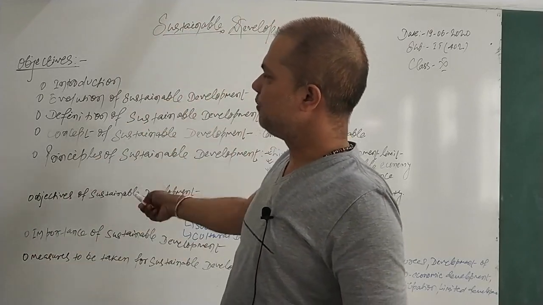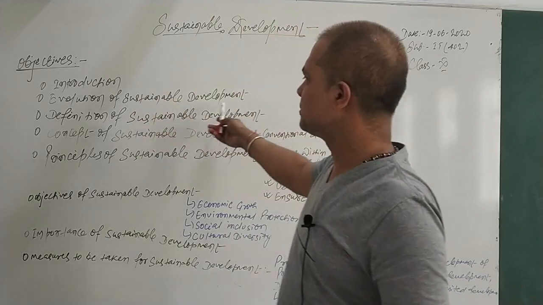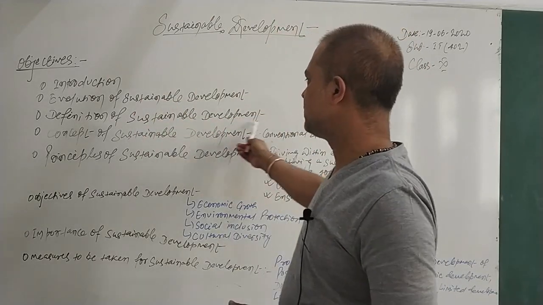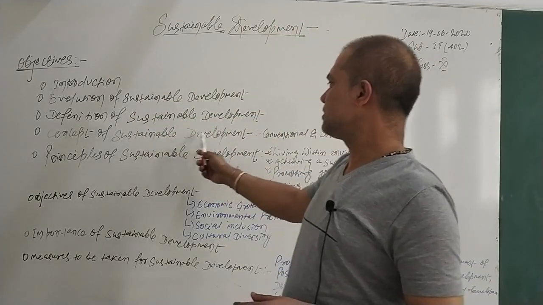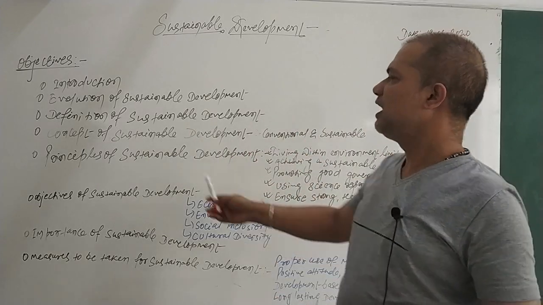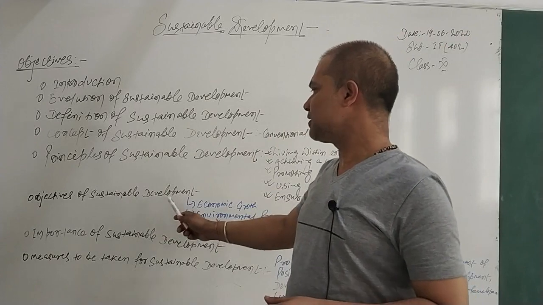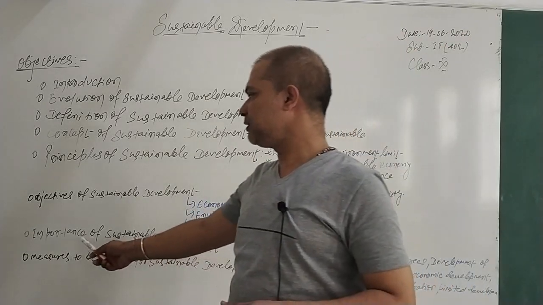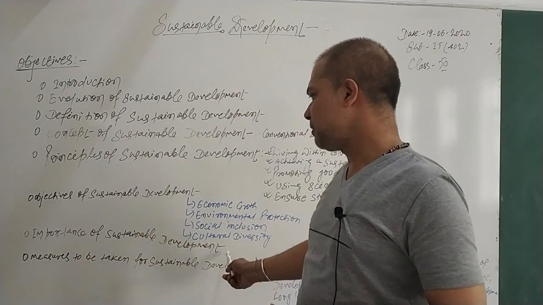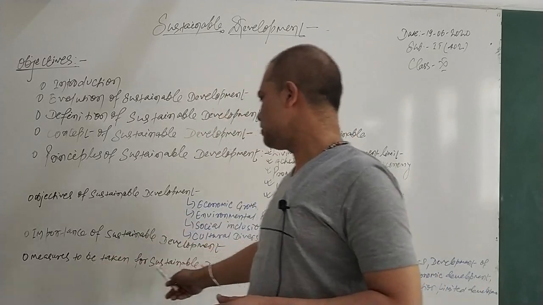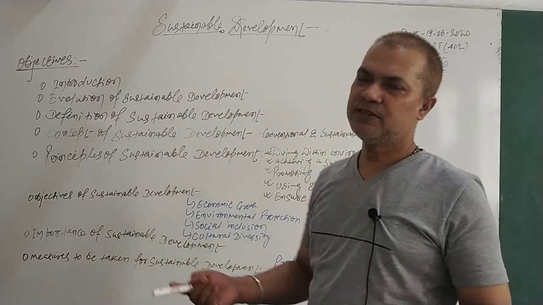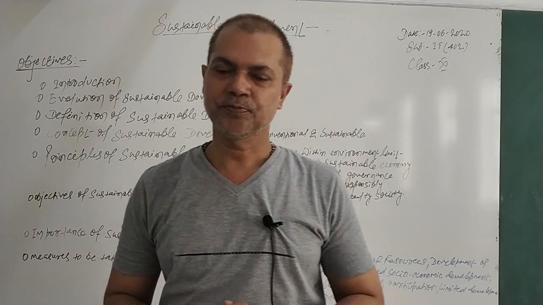Objectives, as you can see: we have the introduction, then the evolution of system development, the definition of sustainable development, the concept of sustainable development, the principles of sustainable development, the objectives of sustainable development, and then the importance of sustainable development and measures to be taken for sustainable development. These are the objectives for today.